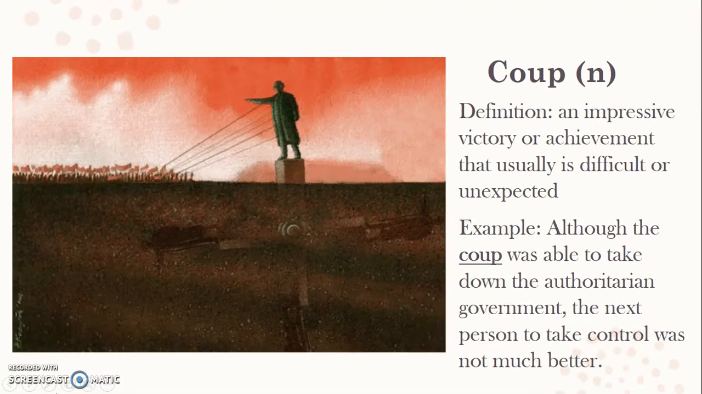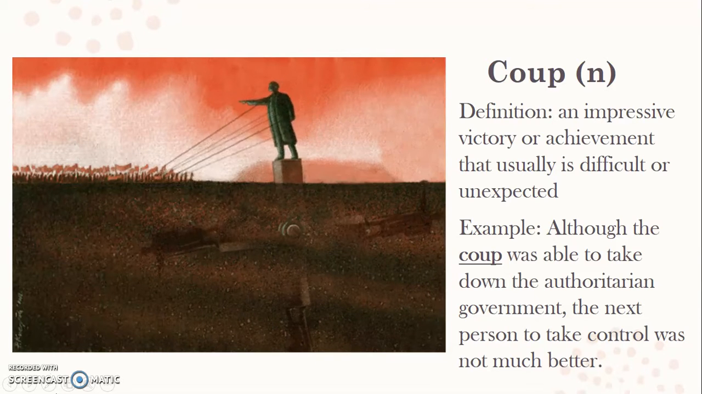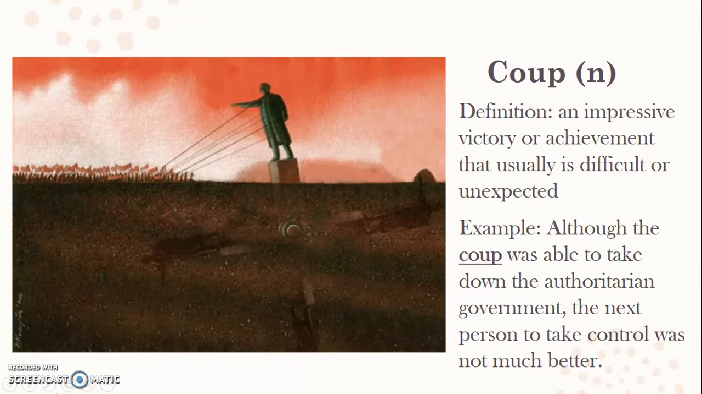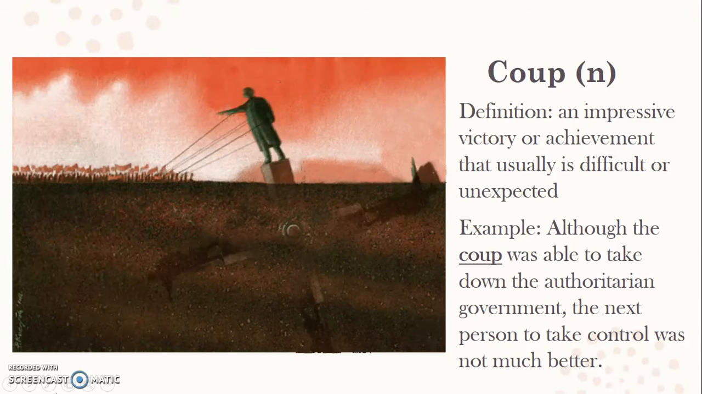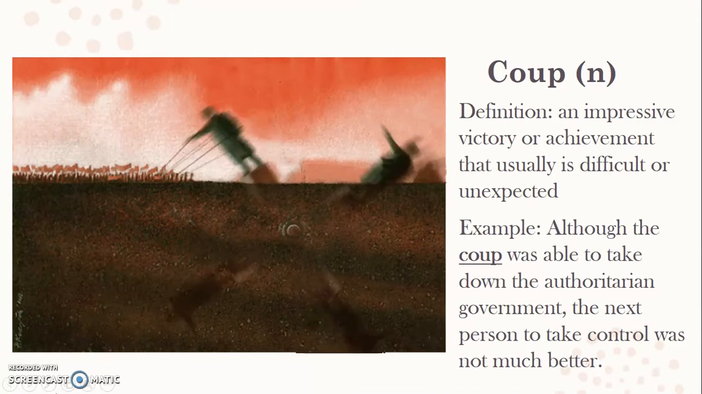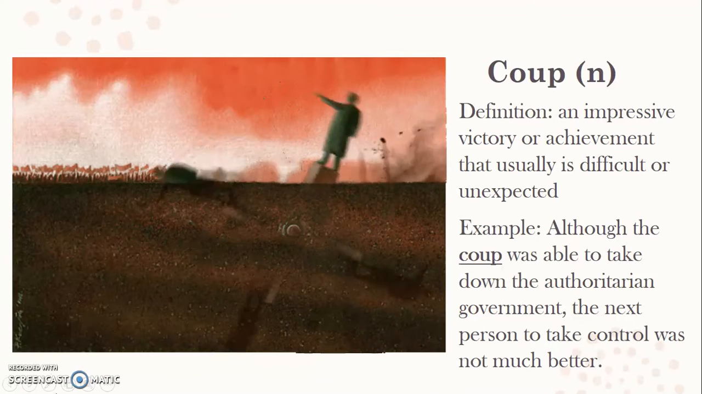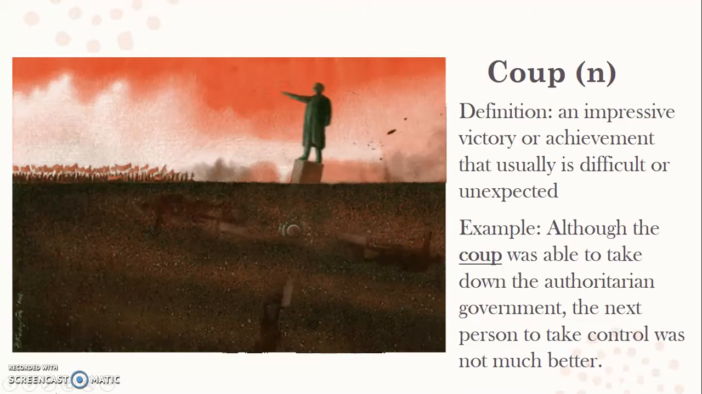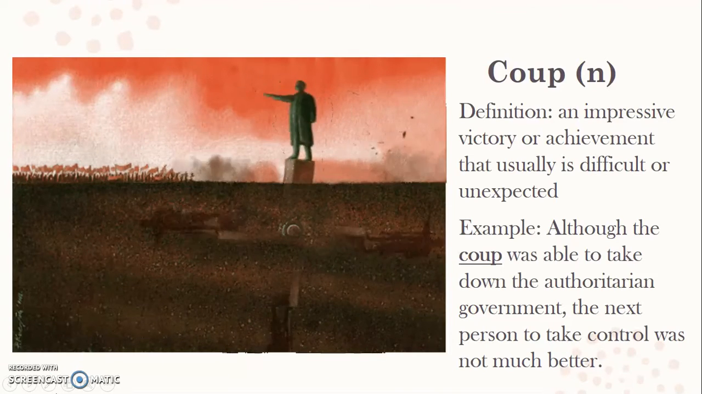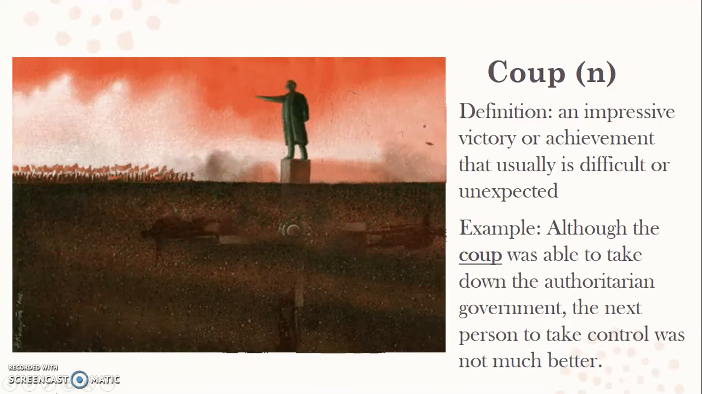Our next word is coup. Coup is a noun. The definition is an impressive victory or achievement that usually is difficult or unexpected. So, for example, you'll hear this a lot with politics and rebellion. Although the coup was able to take down the authoritarian government, the next person to take control was not much better.